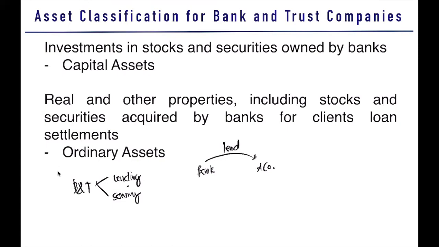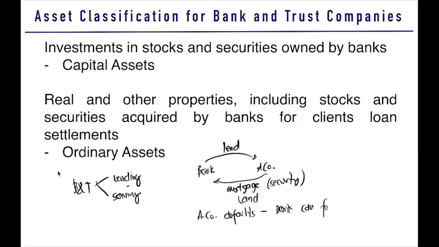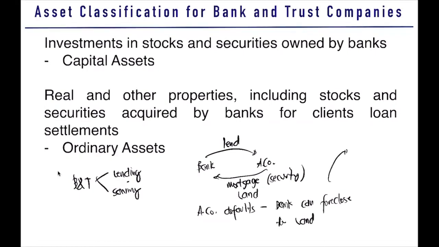So before the bank will lend money, the company will mortgage its property. So this mortgage is in the form of security. So let's say a company will mortgage its land. If ever the company defaults, the bank can foreclose the land. What will happen on the foreclosure? The land now will transfer to the bank.